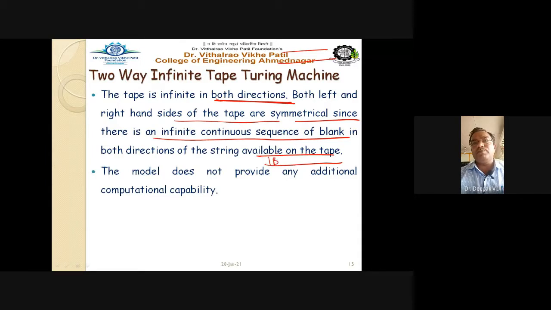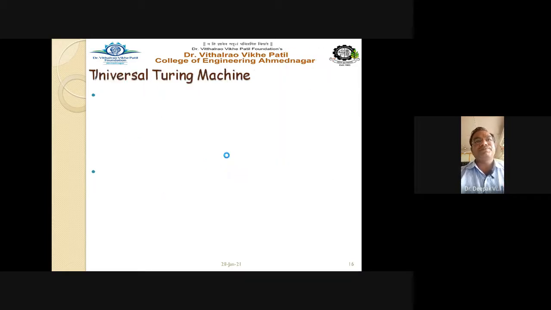Here I have blanks, and in between these two blank symbols, the input string must be there, right? So the string is available on the tape in both directions. The model does not provide any additional computational capability.